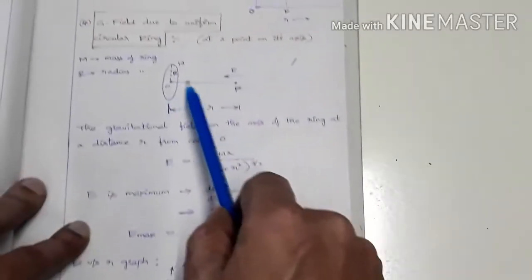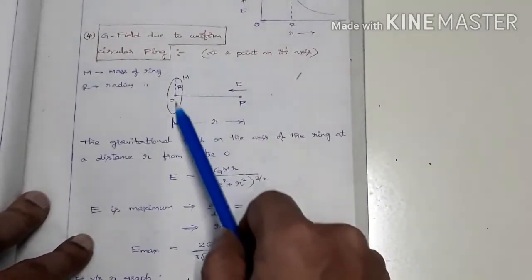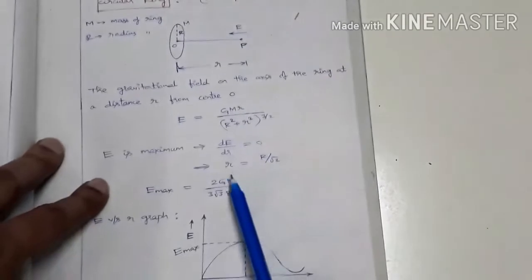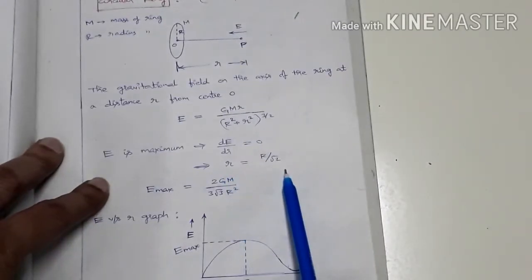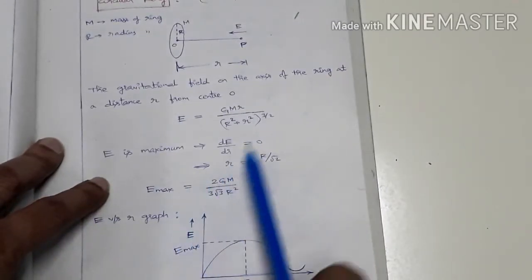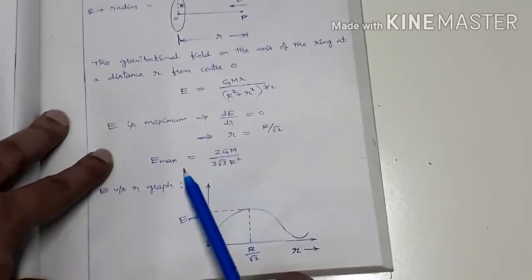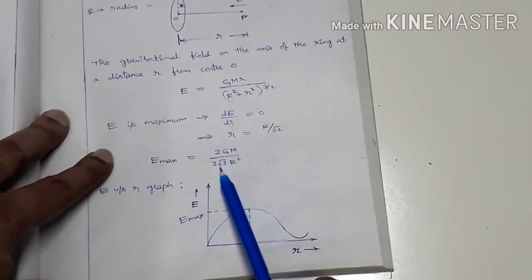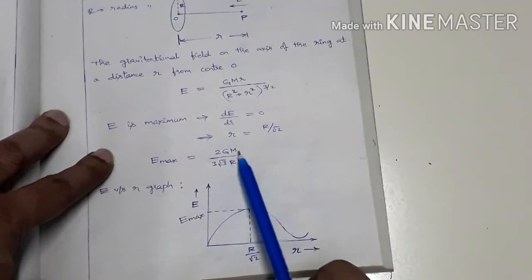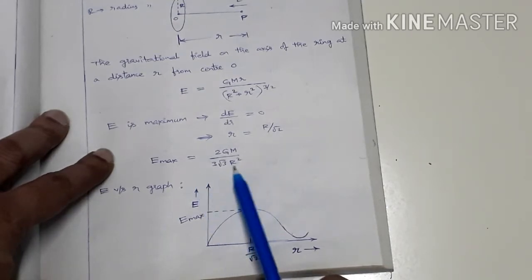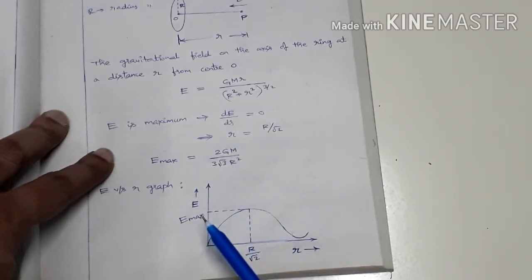So what is capital R in this case? It is the radius of the circular ring. So small r equal to capital R by root 2. So for E max, in the place of small r, let us substitute this value. We get E max equal to 2 GM by 3 root 3 R square, otherwise 2 by 3 root 3 into GM by R square. So this is the maximum value. Okay.